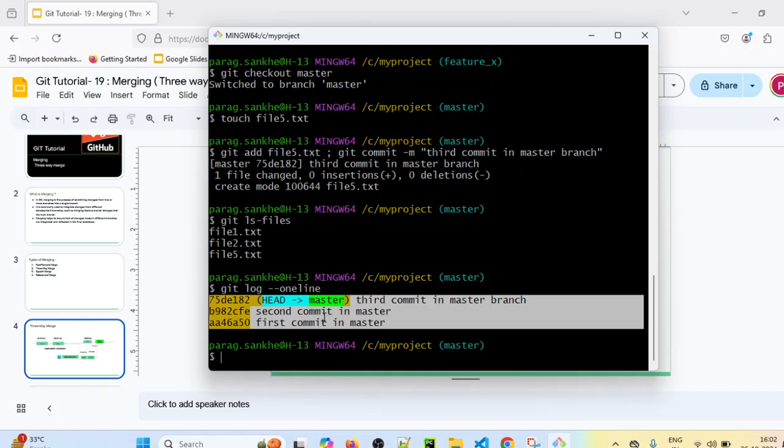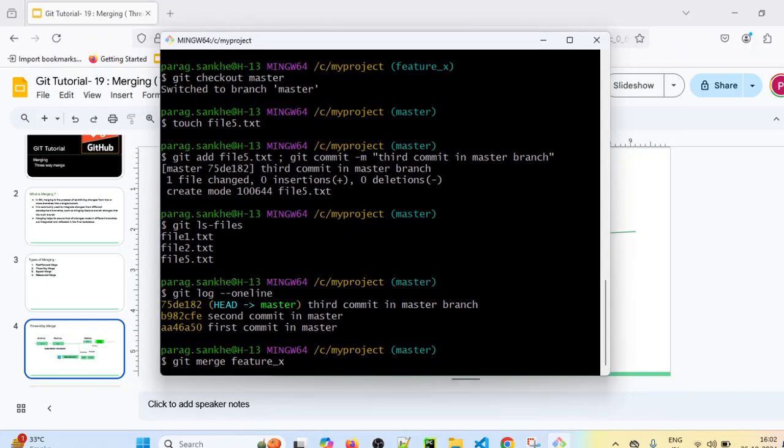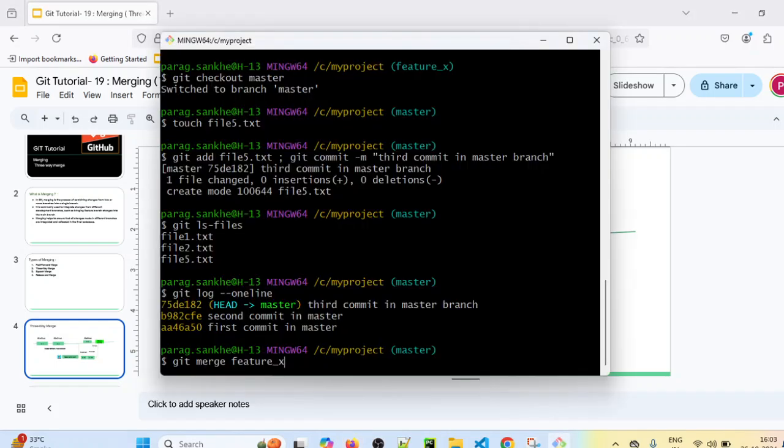Now I want to merge feature X branch into master branch. So what is the command for that? git merge and the branch name. It will perform the 3-way merge now. As soon as I execute this command, it will create one new commit, that is merge commit. So all the changes of feature X branch will be merged into master branch, but it will also create one new merge commit. So let's see practically.